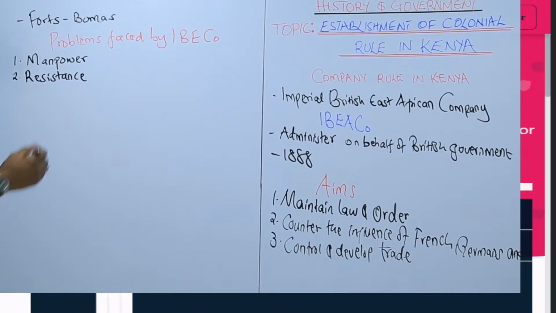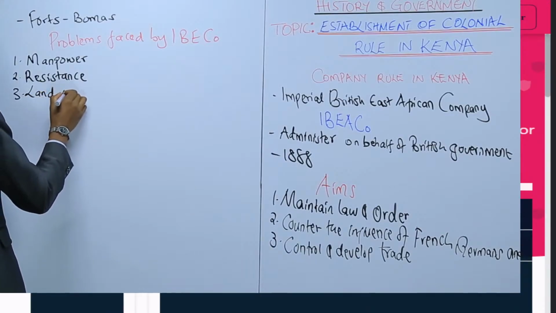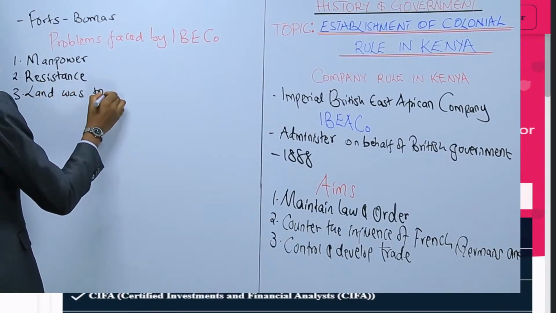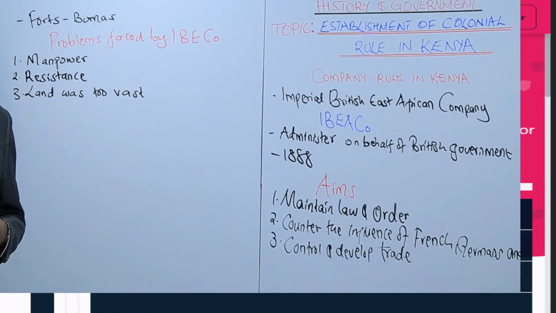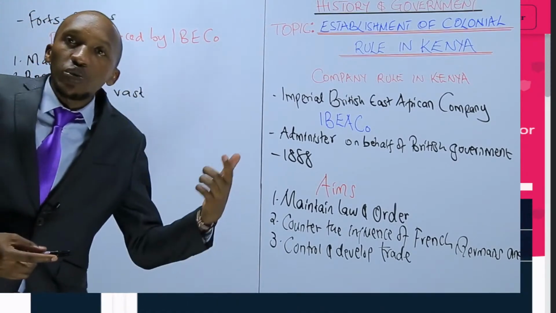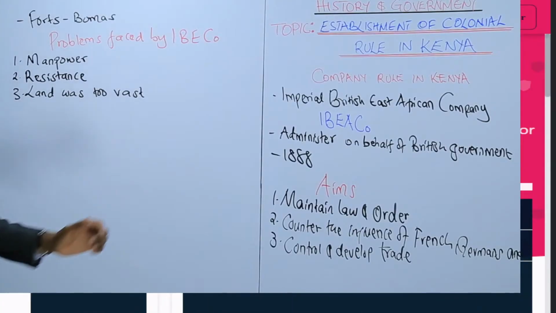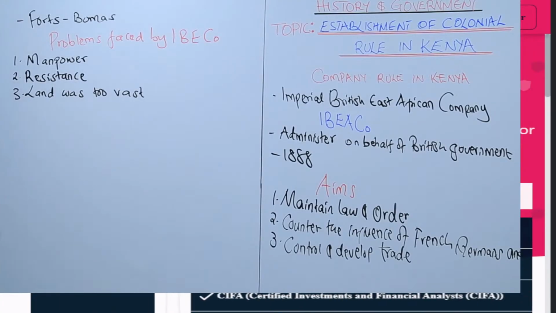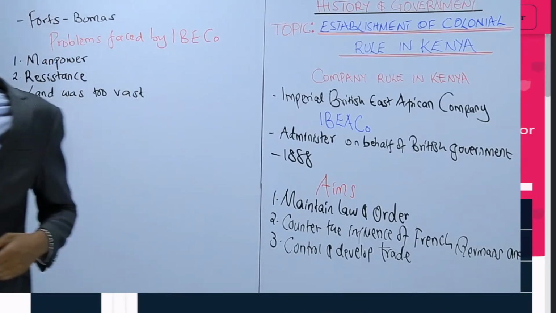And also, the land was too big. The land was too vast. You can imagine, from the coast towards the interior, the Imperial British East Africa was responsible for both Kenya and Uganda, and part of Somali. So that was a very huge chunk of land to be managed by one company. That was another challenge.